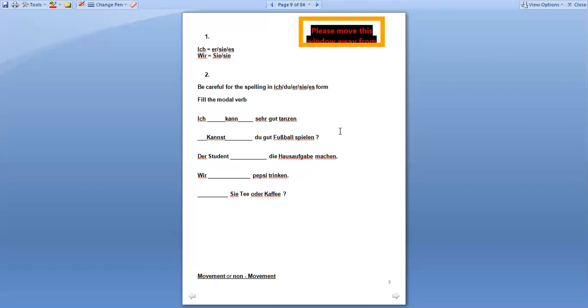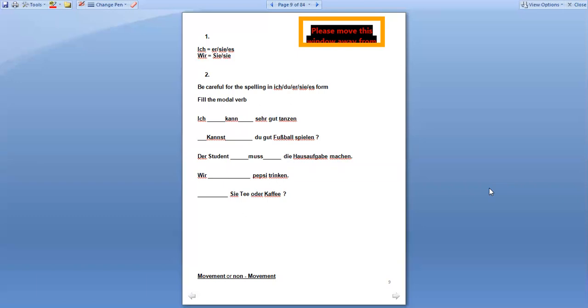And it is the only duty of the student to do the homework. If he performs his duty well, only then will he be called a student, right? So I would go with müssen here, and the student is equal to er, sie, es, so I would write the answer muss. Der Student muss die Hausaufgaben machen. And then coming to the next sentence: Wir Pepsi trinken.